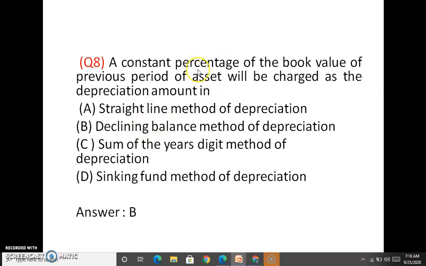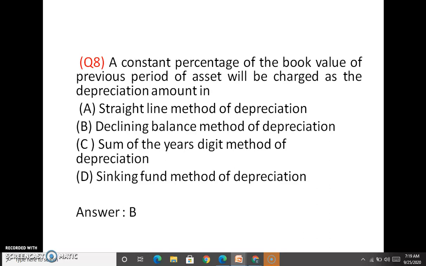A constant percentage of the book value of the previous period of the asset will be charged as the depreciation amount in the declining balance method of depreciation. The next method is the declining balance method of depreciation. In this method, if the cost of equipment is 5 lakhs and a fixed 20% is a constant percentage of the book value of the previous period,